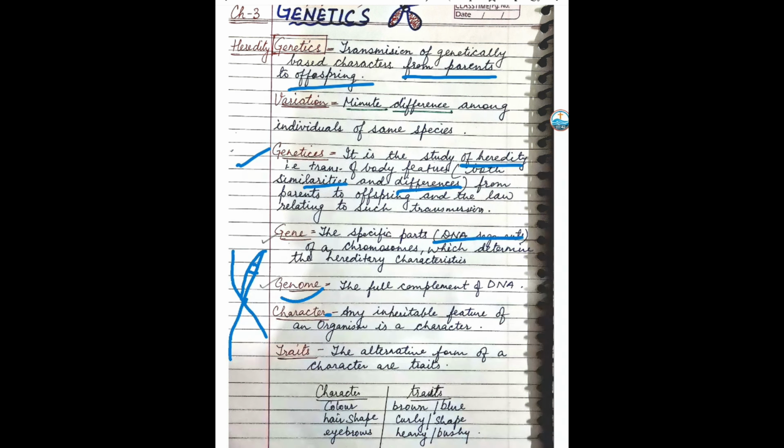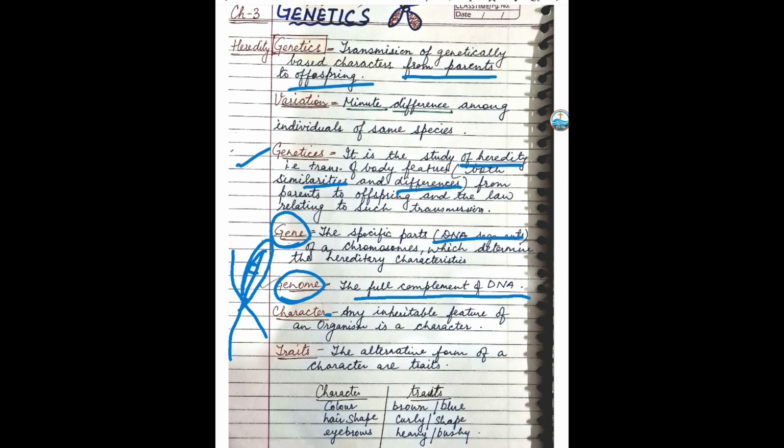Now what is a genome? Suppose the gene is the fundamental unit of the DNA. But as a whole, all the genes together form a genome. That is why it is written as the full complement of the DNA.